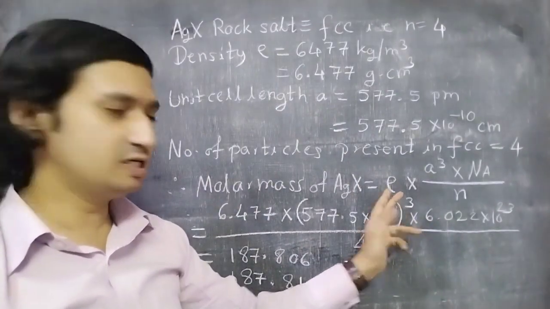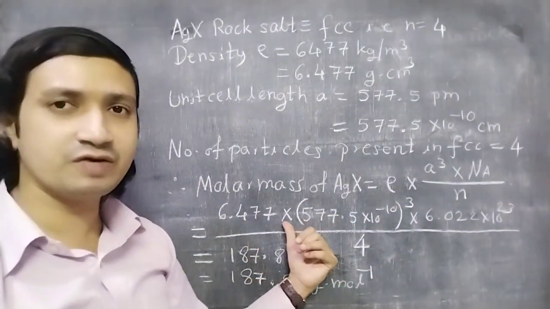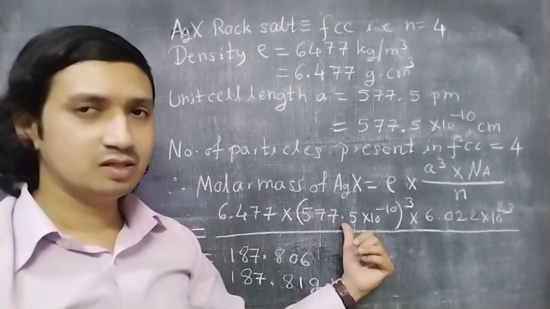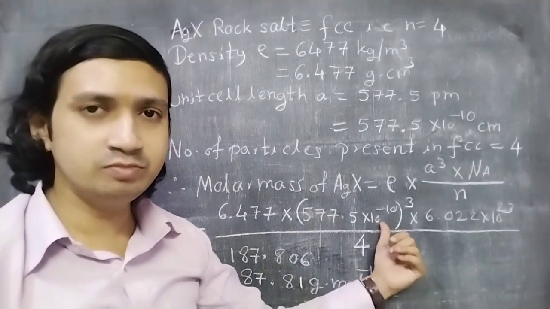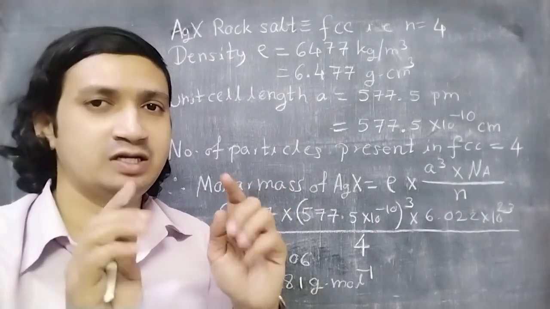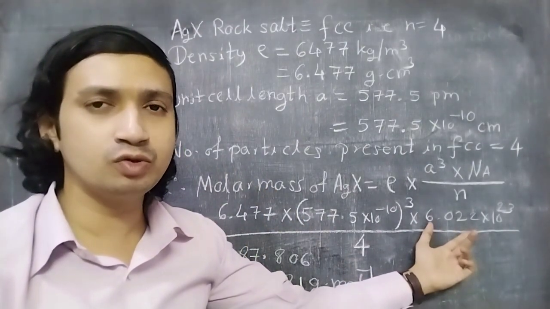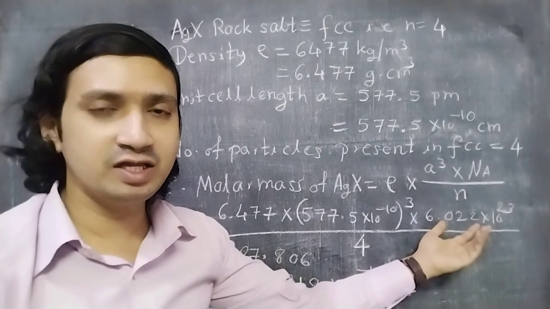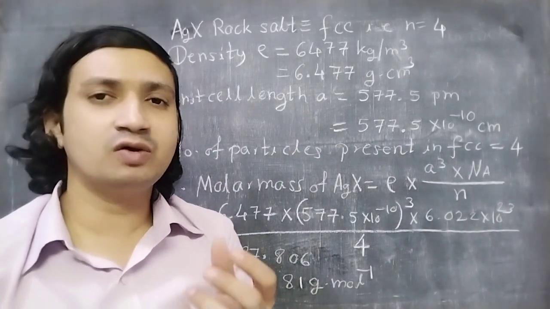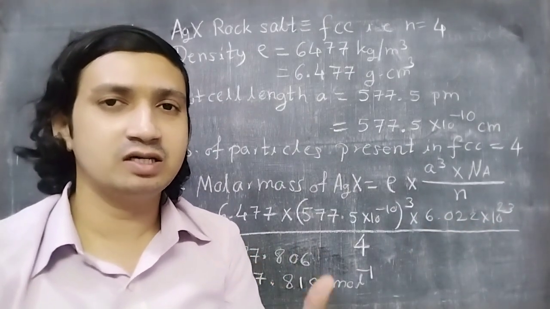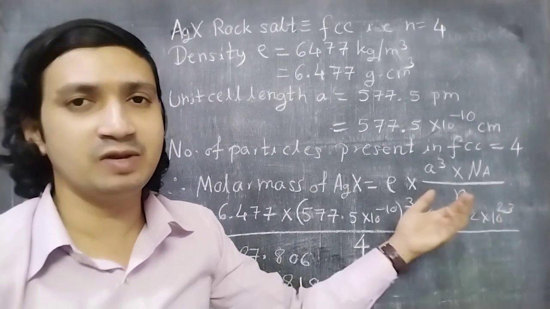Value of density, that is 6.477. Your volume, that is the cube of your edge length. Avogadro's number, that is 6.022 into 10 raised to 23. Why Avogadro's number? Because we are going to find out the molar values, so we have to multiply it.